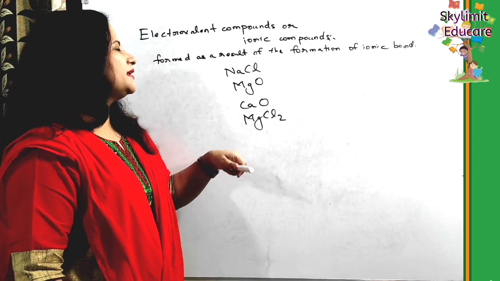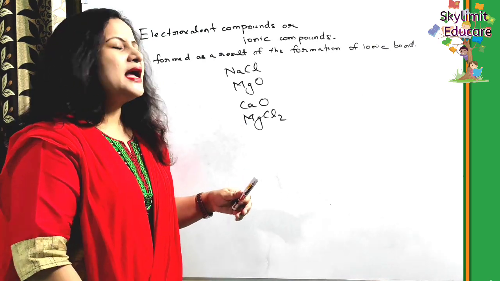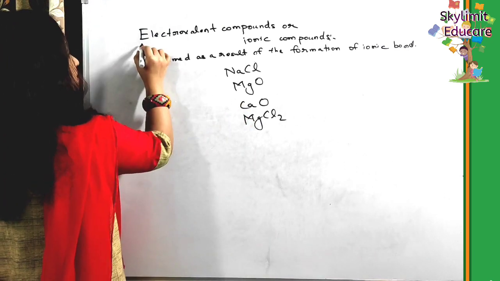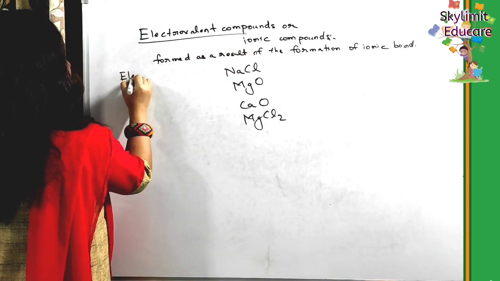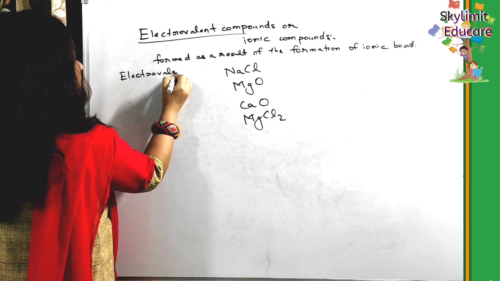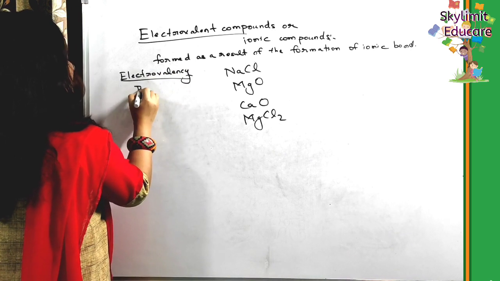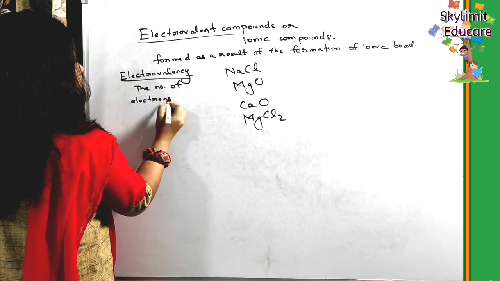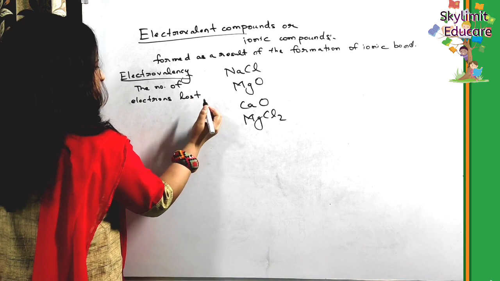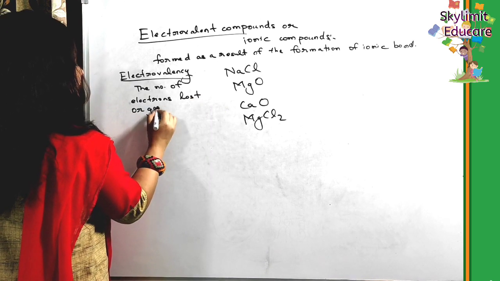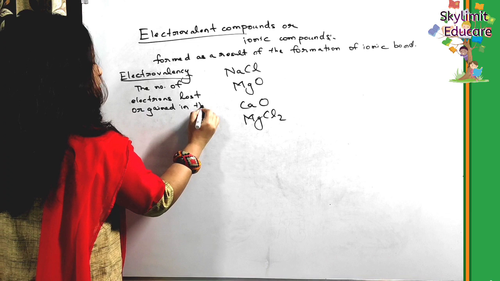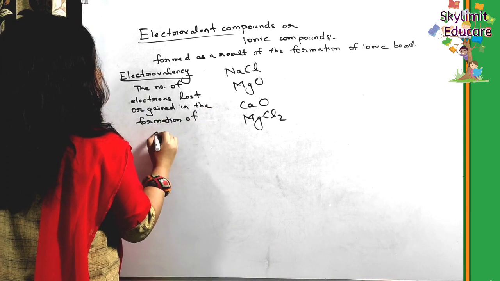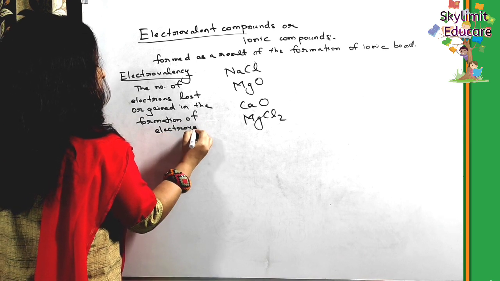One is a metal, one is a non-metal, that means definitely there is an electrovalent bond between them, and that's why these types of compounds are called electrovalent compounds. And here one more term we should remember, that is electrovalency. It refers to the number of electrons lost or gained, or in one word participating, in the formation of the electrovalent bond.